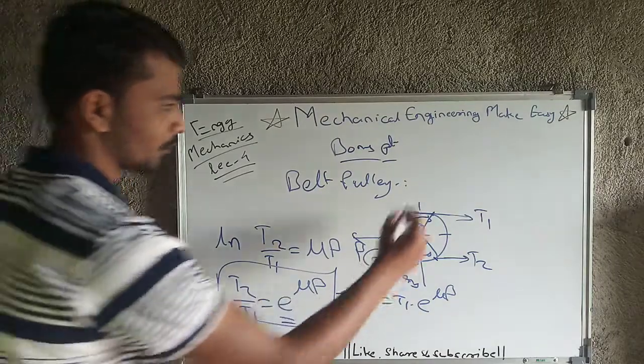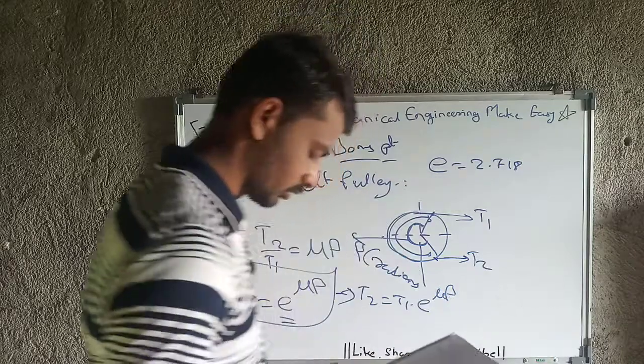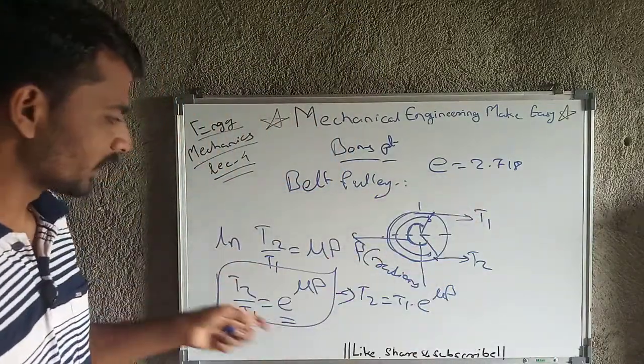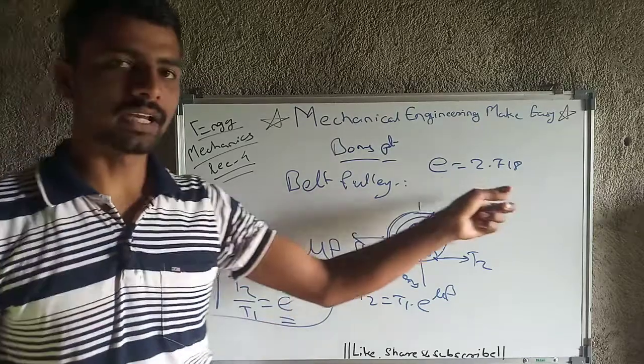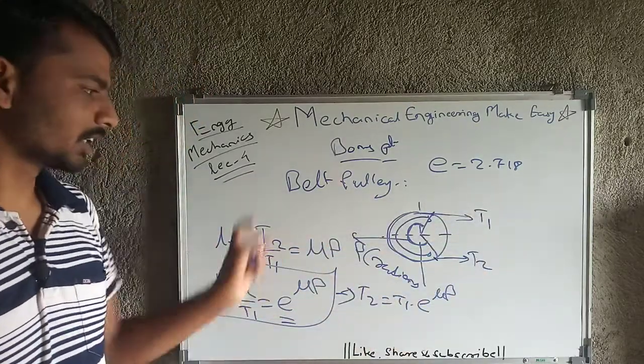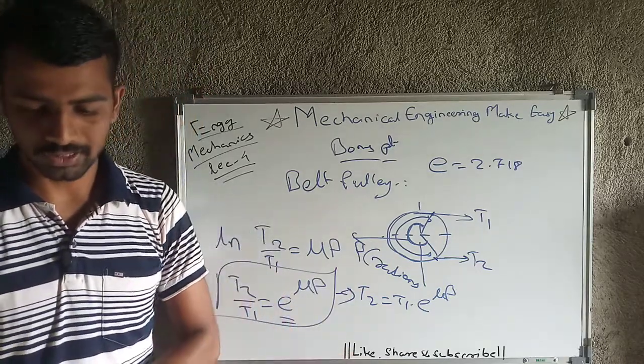And what is the value of e? It is 2.718. This is the value of e. So note down this formula. These formulas are very important, and the value of e is also important. So note down all this. This concept is very important for us. This is all I have designed for today's lecture.